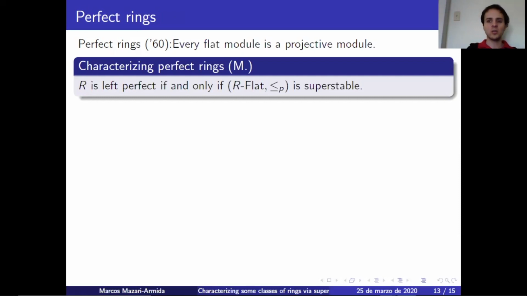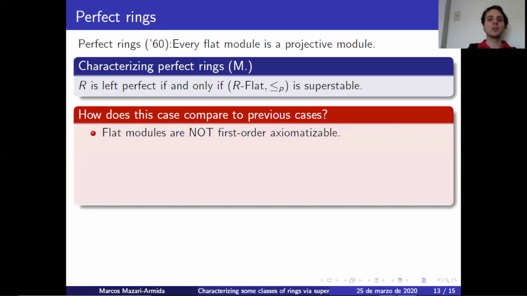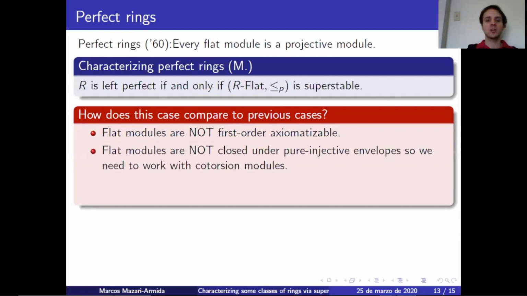Now, how does this compare to the other cases? First of all, flat modules are not first order axiomatizable. I mean, this was also true for absolutely pure modules, but flat modules look even worse because of the following. Flat modules are not closed under pure injective envelopes. So we need to work with cotorsion modules. Because of this, everything is very different. At the beginning, I thought, okay, first order will be very different from non-first order, but actually first order and classes that are closed under pure injective envelopes behave quite similarly. But if you're not closed under pure injective envelopes, everything changes because instead of looking at pure injective modules, we have to look at cotorsion modules.